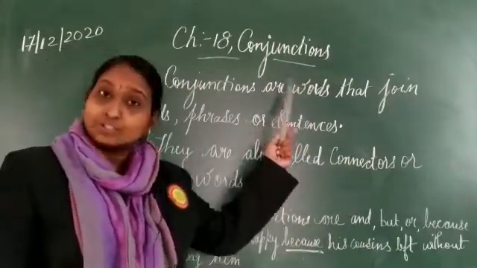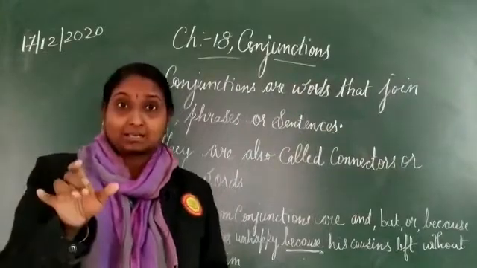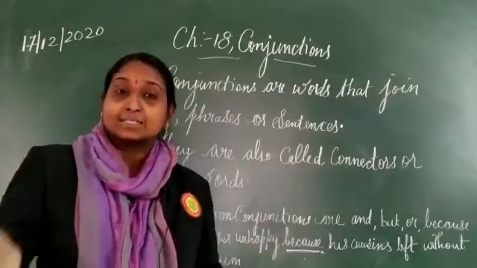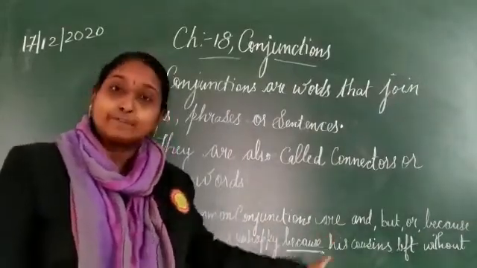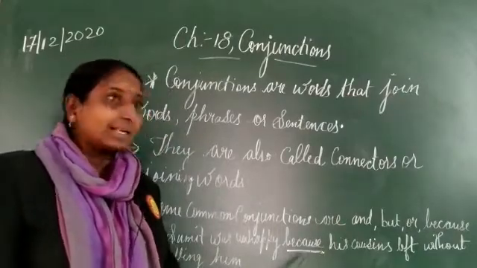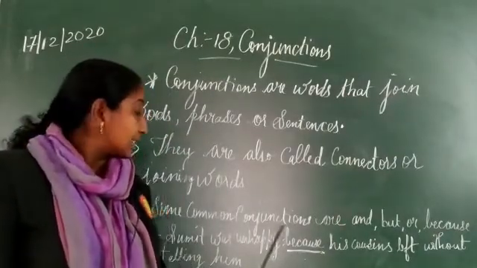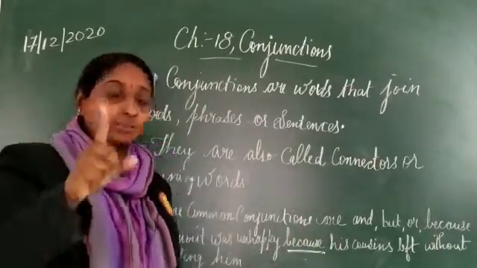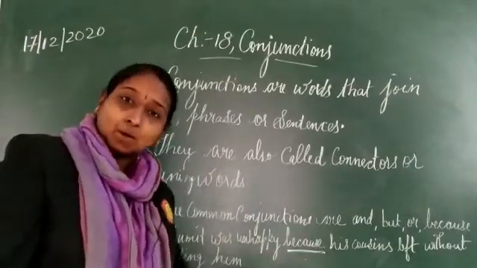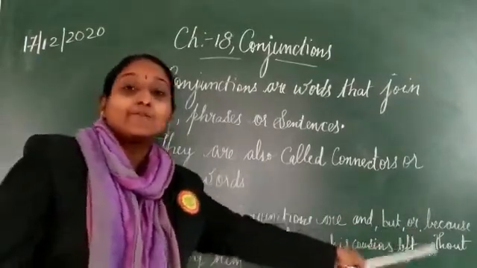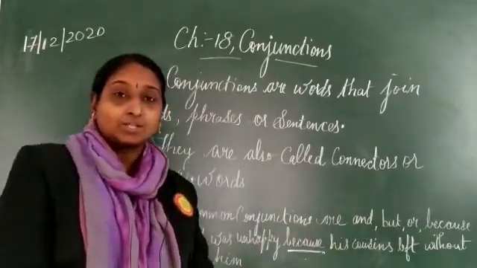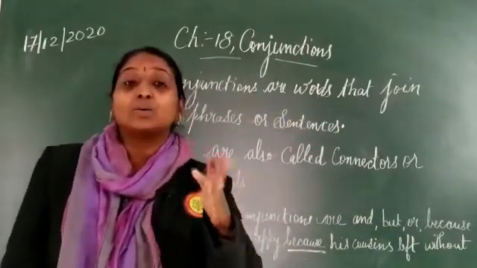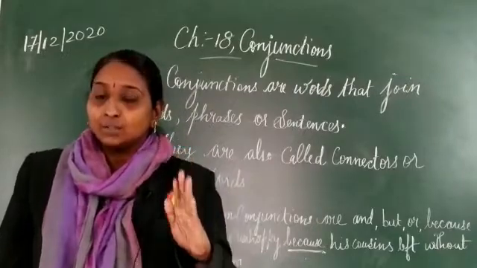Now, what is the role of a conjunction? The conjunctions connect. I told you the definition of conjunction: it connects the sentences, words or phrases. Suppose these are the two different sentences, and the word that is connecting them is because. See, it's connecting both the sentences. So your correct form of the sentence with the help of conjunctions will be like this: Sumit was unhappy because his cousins left without telling him. Understood? Now, the definition of conjunction and one example should be written down in your English grammar notebook.